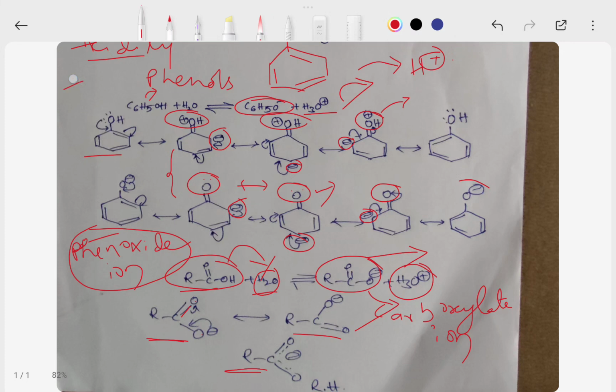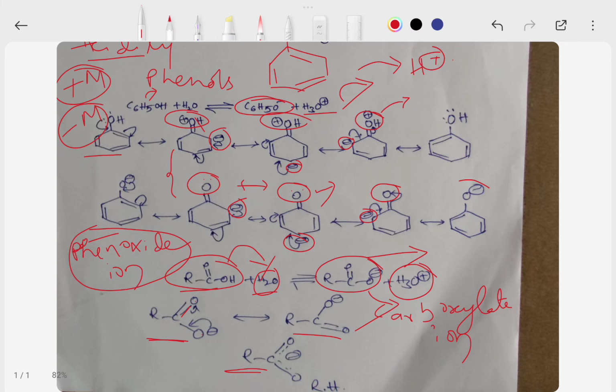How do plus M groups and minus M groups affect the acidity of phenols and carboxylic acids? The acidity of phenols and carboxylic acids depends on the dissociation of the O–H bond, that means the release of a proton.